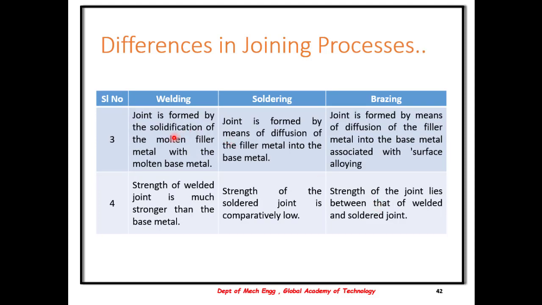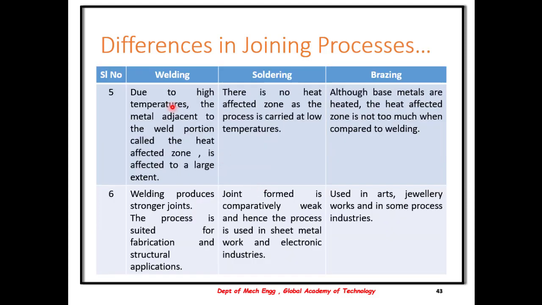The joint is formed basically by solidification in case of welding. Here it is formed by diffusion in case of soldering. In case of brazing, it is only surface aligned, that is the surface is combined. The strength: welding gives the maximum strength, soldering is comparatively low and brazing is in between that of welding and soldering. In welding, there is a formation of heat affected zone and this is large.